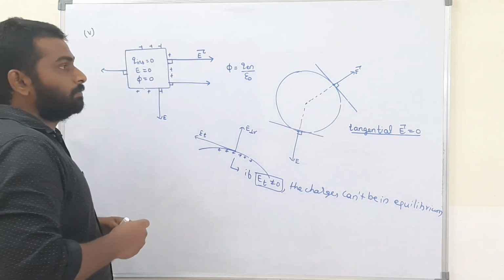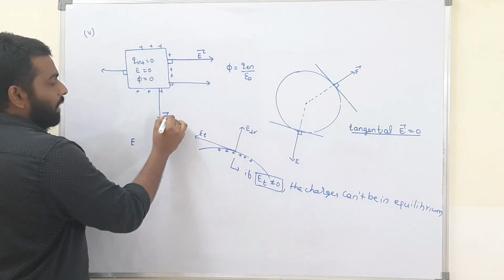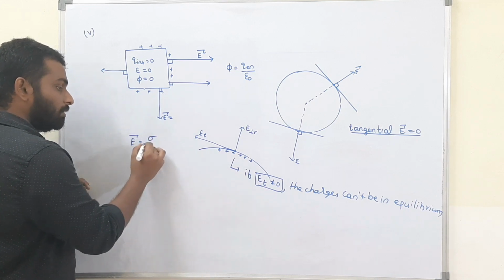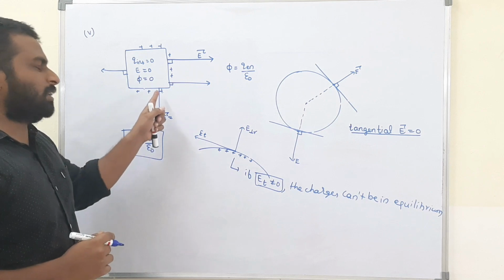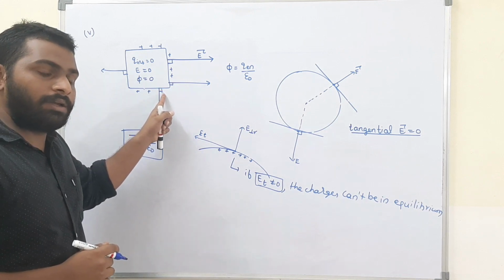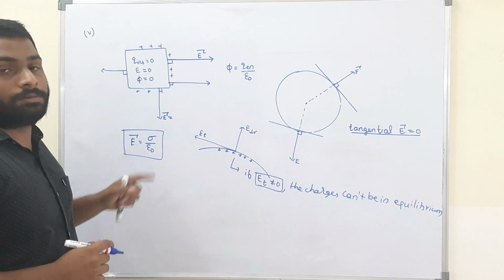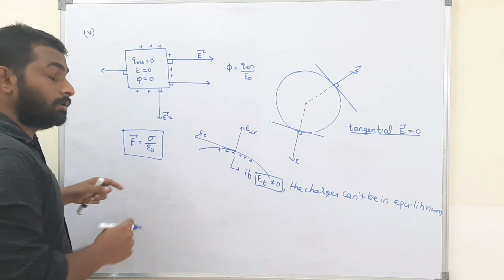Okay, next one. What is the magnitude of this electric field? The magnitude of this electric field is nothing but sigma by epsilon naught. Just outside the surface, the magnitude of the electric field is always equal to sigma by epsilon naught.